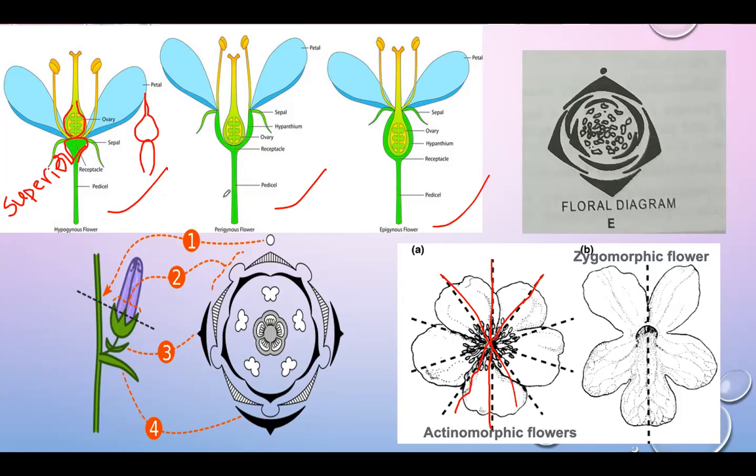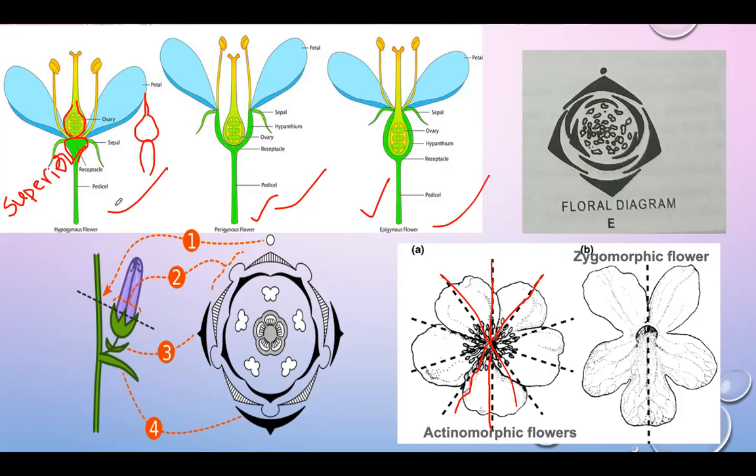And different types of flowers are present: perigynous flower and epigynous flower. These are the different types of flower structures. In the hypogynous flower, the thalamus is convex or conical, and the ovary is called the superior ovary.